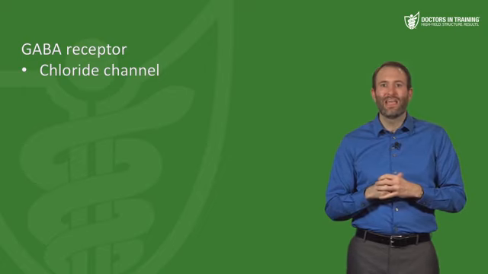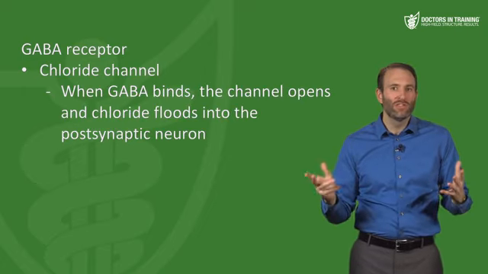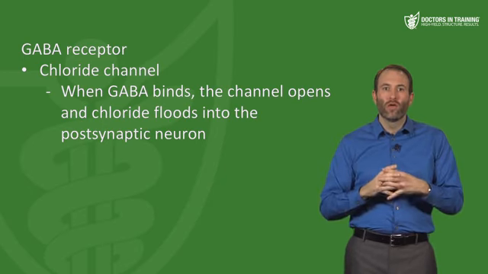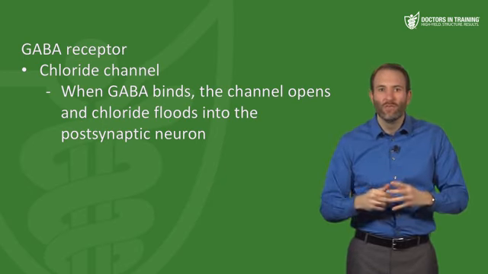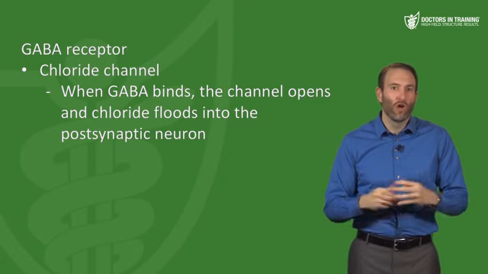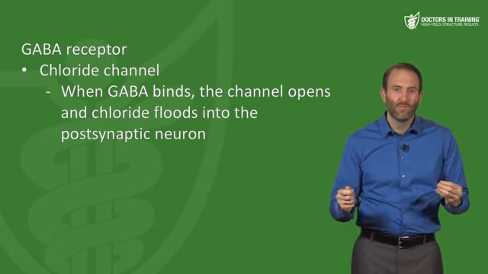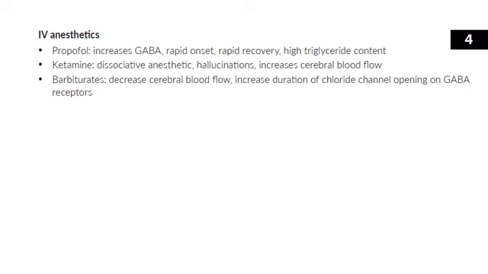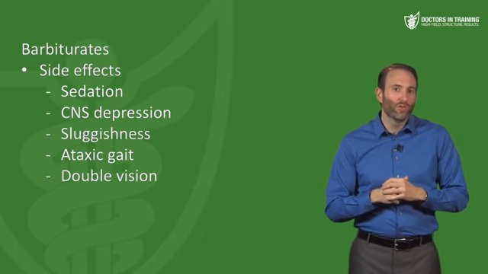The GABA receptor has a chloride channel, and when GABA binds to its receptor, the channel opens and chloride ions are going to flood into the postsynaptic neuron and stabilize the membrane potential, making it harder to produce action potentials. Barbiturates work by keeping those chloride channels open longer. They increase the duration of that GABA receptor chloride channel staying open, and that facilitates the inhibitory effects of GABA. And when you inhibit the brain, you're causing sedation. They can also be used as sedatives to decrease neuronal firing in lots of other scenarios as well, like even seizure disorder. Sedation and CNS depression can also cause a lot of side effects.